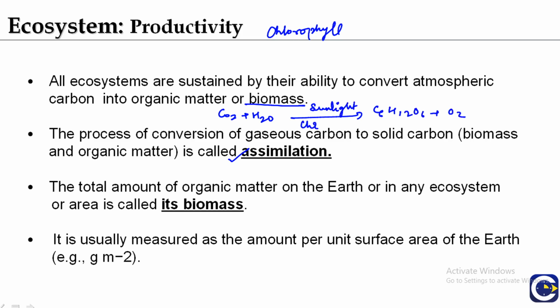So this is known as assimilation. The total amount of organic matter on earth in any ecosystem is called its biomass. So what is the biomass? Biomass is the total amount of organic matter on the earth or in any ecosystem or in a particular area, which is called the biomass of the earth, or of that ecosystem or of that area. So this biomass is measured as the amount per unit surface area of the earth.